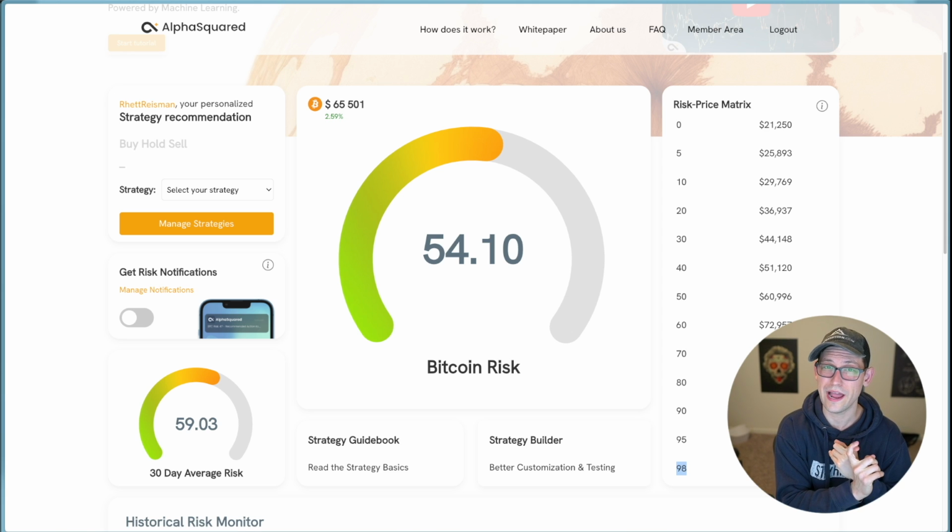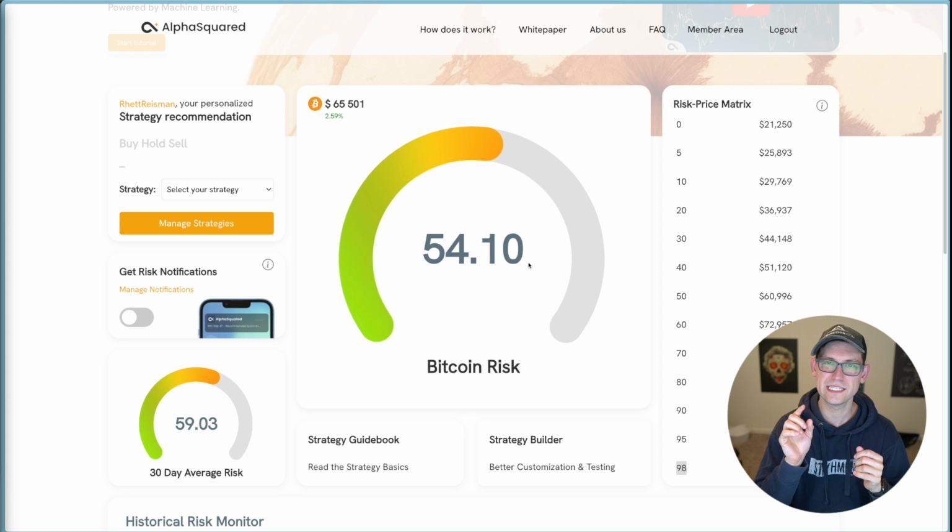First of all, we don't have to buy the same amount every day because we have more information that can clue us into what's happening in the market. Second of all, we're no longer dependent on single data points because AlphaSquared is aggregating a bunch of different data points into this single risk indicator. And then finally, the weights to this indicator can change over time as new data becomes available in the market,